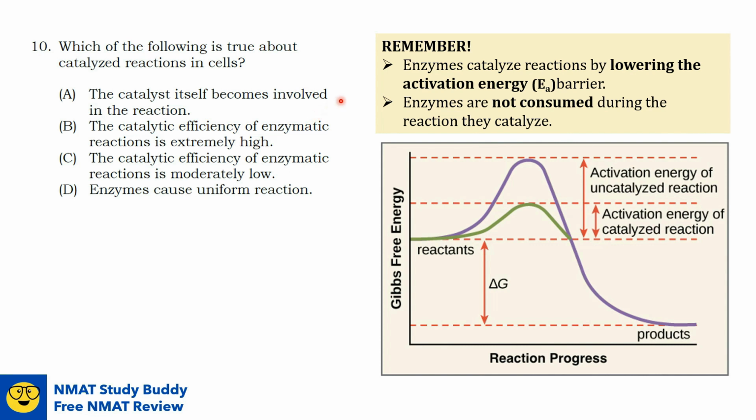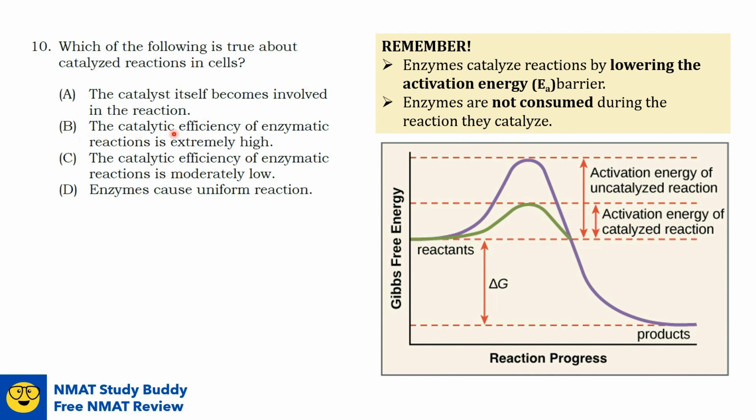For option A, the catalyst itself becomes involved in the reaction. This one is false because, as we've mentioned earlier, enzymes are not consumed during the reaction. They remain unchanged, and enzymes do not appear in the overall stoichiometry of the reaction they catalyze. For option D, enzymes cause uniform reaction is also false.